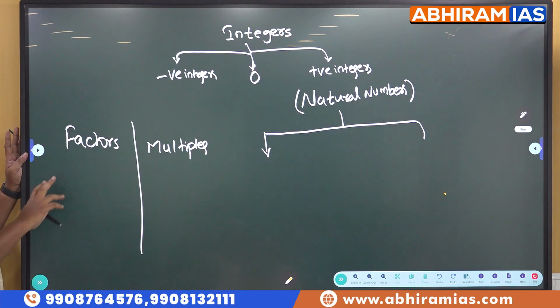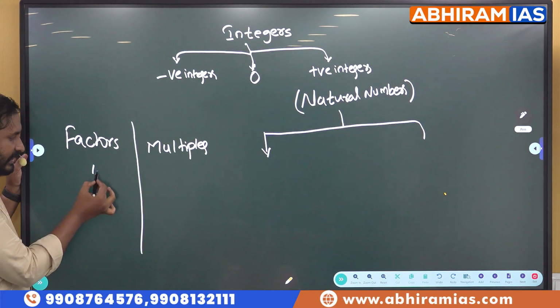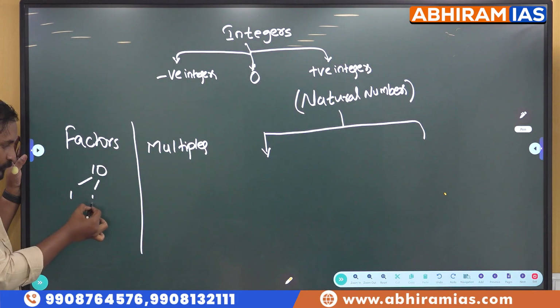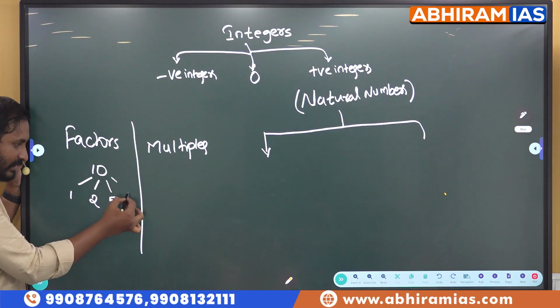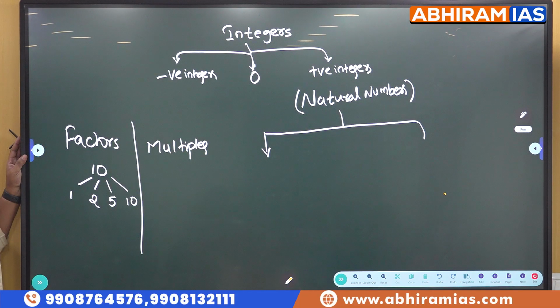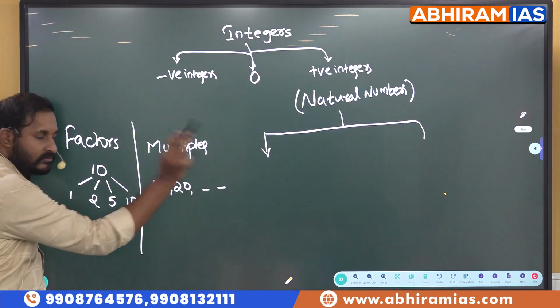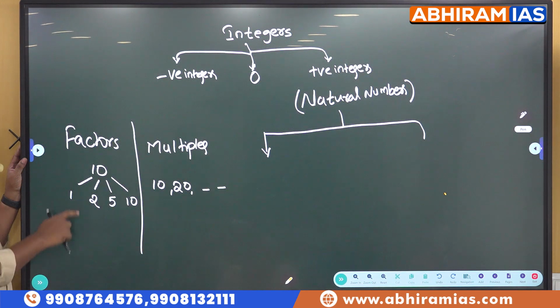To be frank, to tell what factors and multiples are, we all face difficulty. Let us take an example, students. Let us take 10. What are the factors of 10? 1, 2, 5 and 10. These are the factors of 10. What are the multiples of 10? 10, 20 and so on. So these are called factors and these are called multiples.